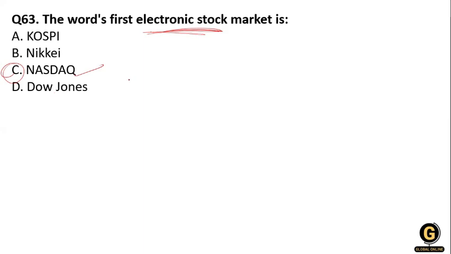NASDAQ is a global electronic market where they buy and trade securities, and it was the world's first electronic exchange. Yes, and most of the world's technology giants, including Apple and Facebook, are listed on it. Okay, so option C, NASDAQ.